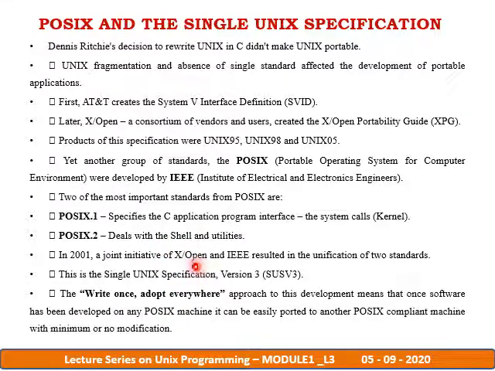In 2001, the joint initiative of X/Open and IEEE resulted in the unification of the two standards, and this was the Single Unix Specification version 3. This has given a very nice slogan for Unix development: write once and adopt everywhere, meaning write once, you can use it many times and everywhere. The approach means that once software has been developed on a POSIX machine, it can easily be ported to another POSIX compliant machine with minimum or even no modification.